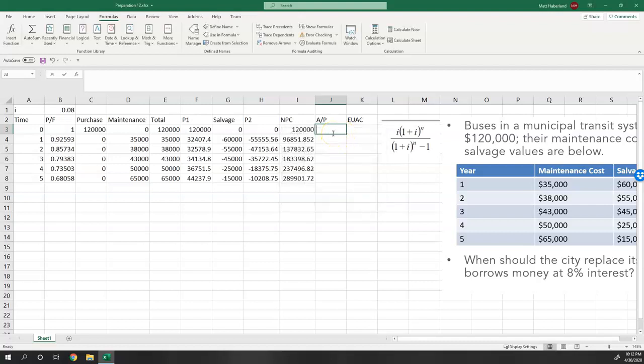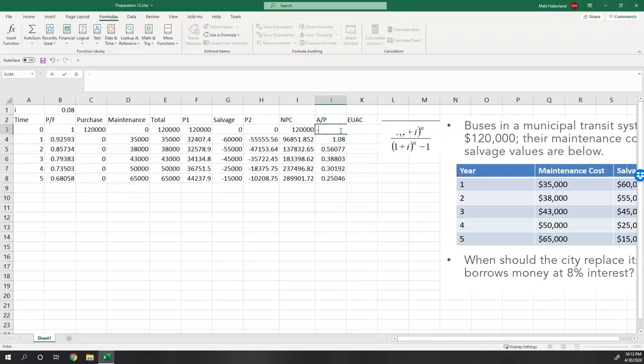So now I can type in equals I, and it'll give me 8%. If I say equals N, it gives me 0. If I say equals I and I drag it down, it's referring always to 8%. If I say equals N and I drag it down, it gives me the year number. Okay, so let's multiply I times (1 plus I) to the N, and we take all that and we divide by (1 plus I) to the N minus 1. Division by 0 in that case, but it's good for all the rest of them.